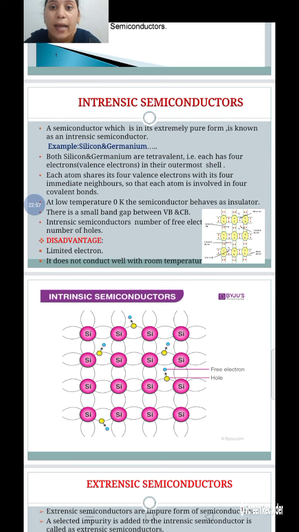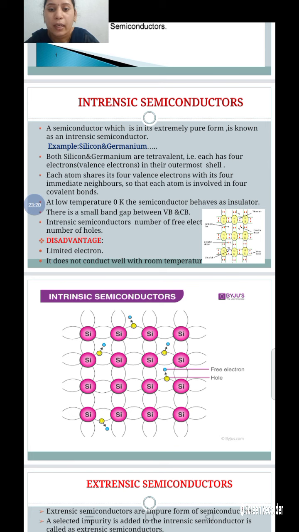Silicon and germanium. Both silicon and germanium are tetravalent in nature.